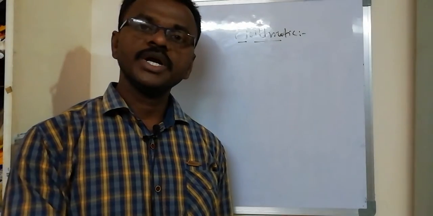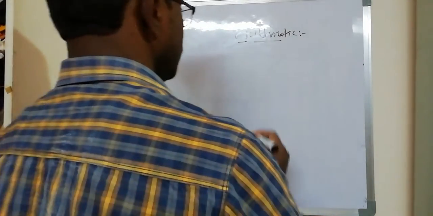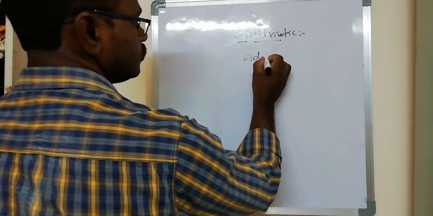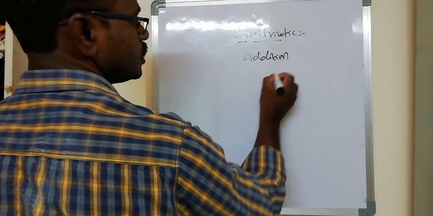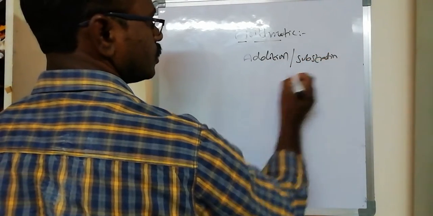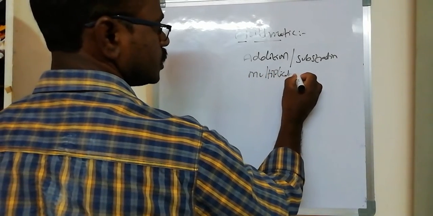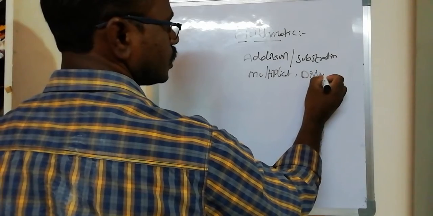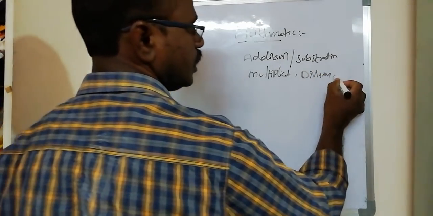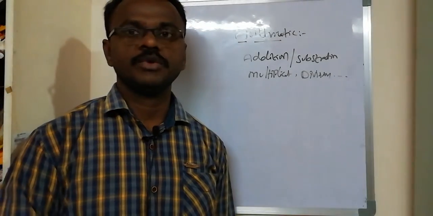What is meant by arithmetic operations? Addition is one of the arithmetic operations, subtraction is one of the arithmetic operations, multiplication is one of the arithmetic operations, division is one of the arithmetic operators, etc. These are all arithmetic-related operations.